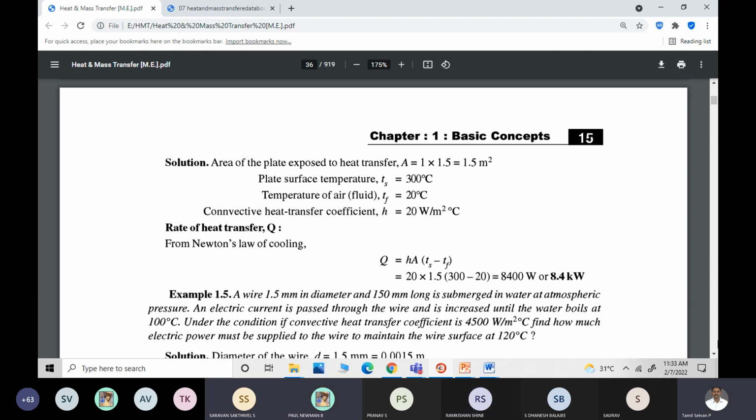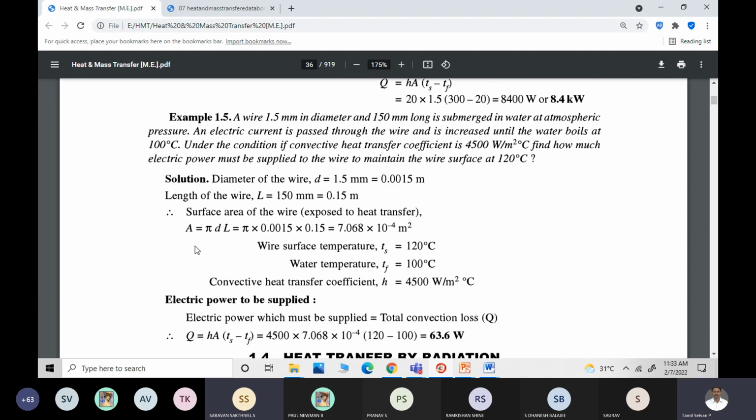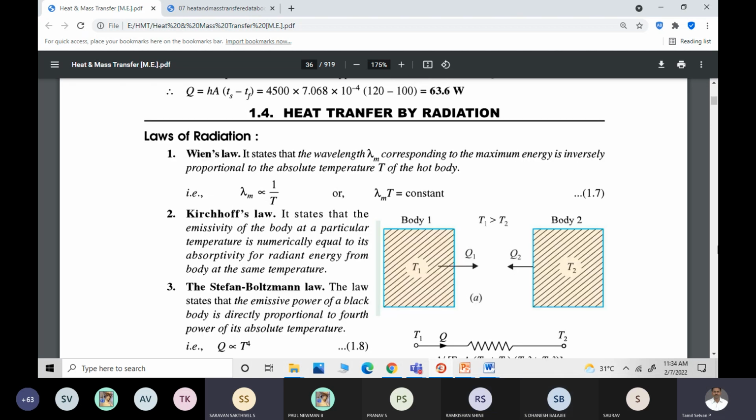Similarly, the second problem is also the same one. In the case of a wire, the area is nothing but the surface area, pi d l. So you have to find the surface area and then you have to find out the Q. Is it fine? I didn't want to tease the small numericals and all. When you go through it, you can see that.